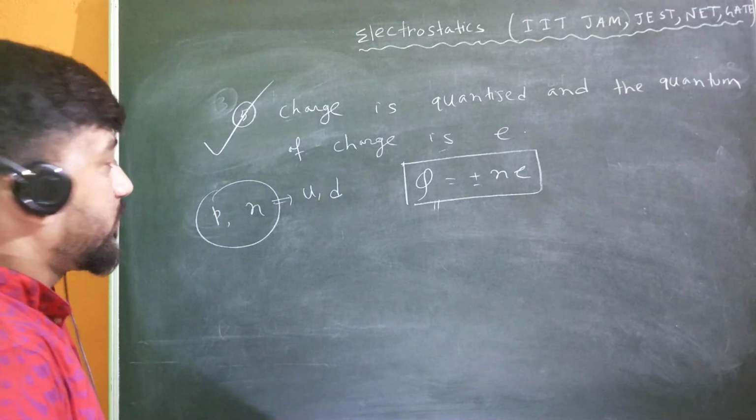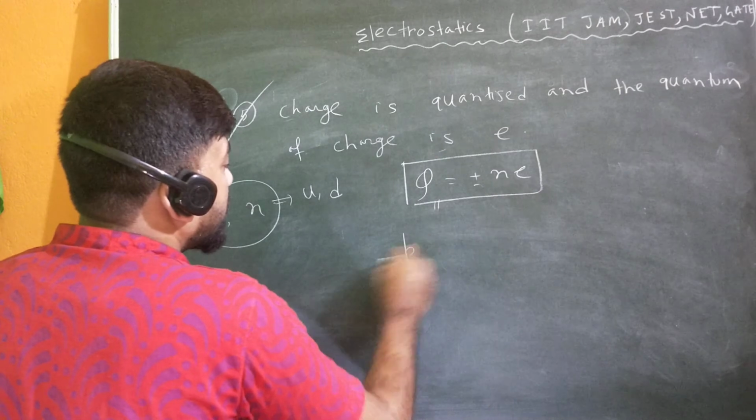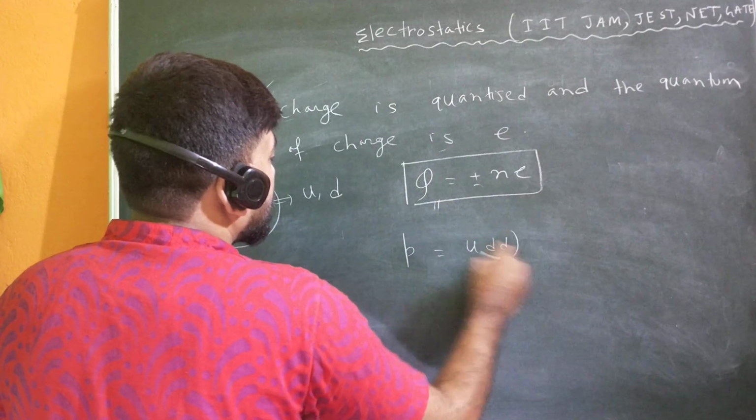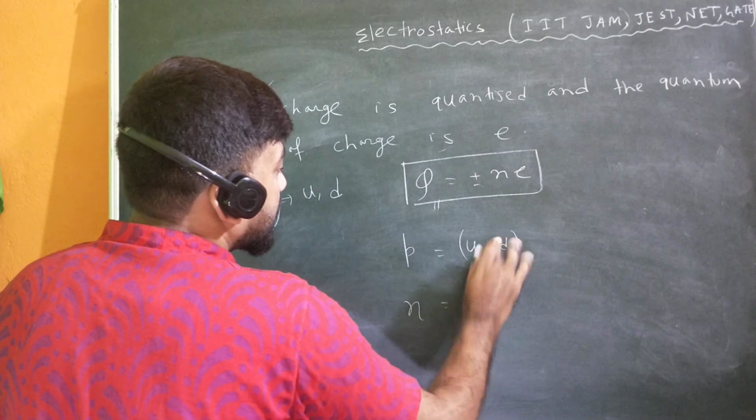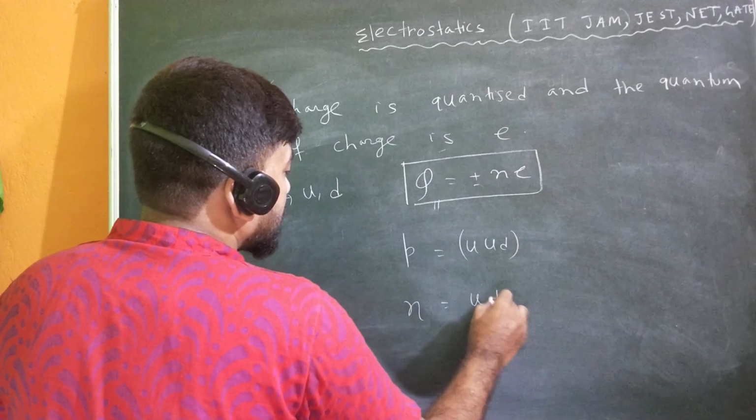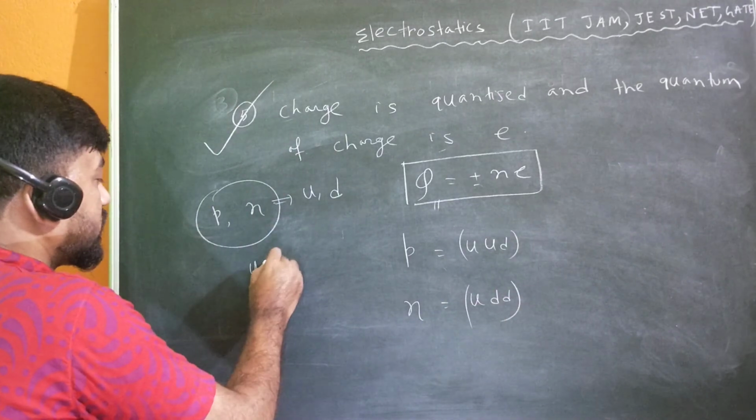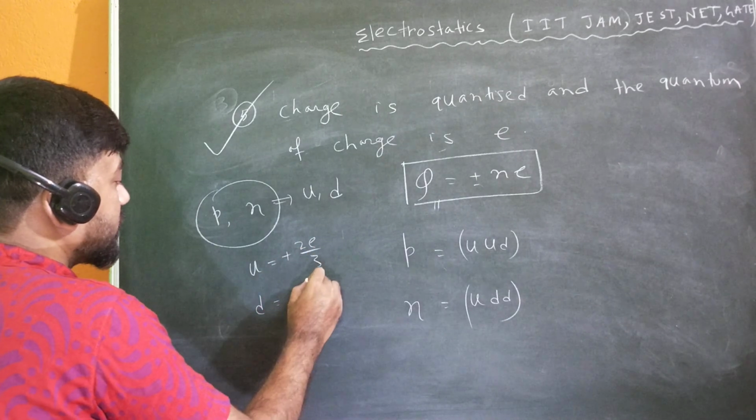In nuclear physics, particle physics. So what is the quark combination of proton? The quark combination of proton is u u d, and the quark combination of neutron is, sorry, the proton is u u d, and the neutron is u d d. And you can check, because u has the charge plus 2e by 3 and d has the charge minus e by 3.